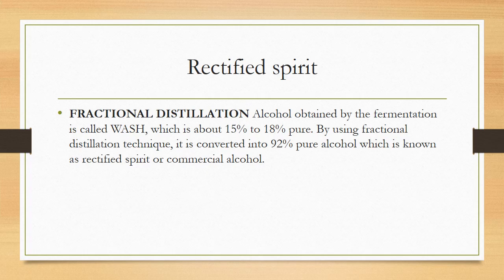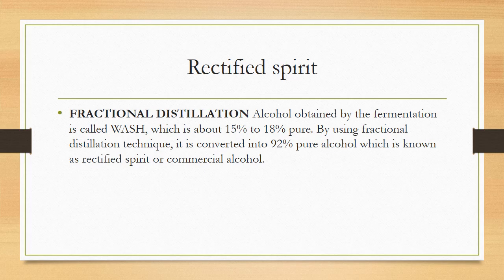One thing is very important: the alcohol obtained from molasses or from starch by the fermentation process is only 12 to 14% pure.